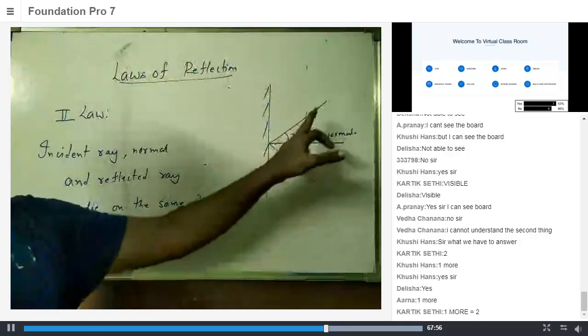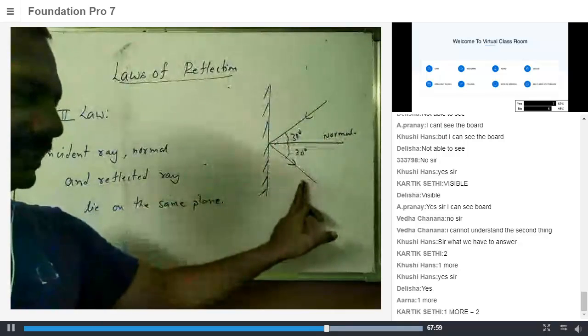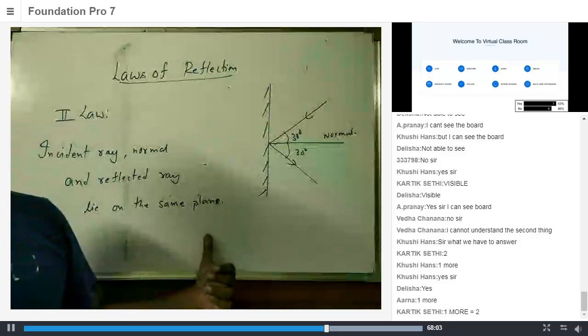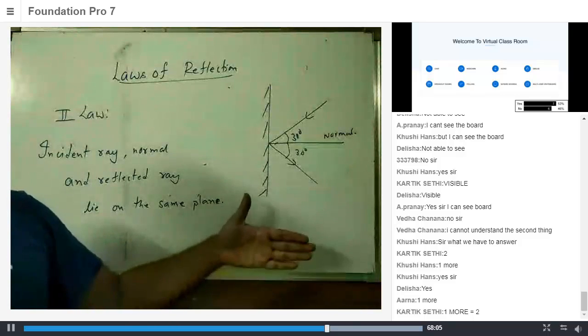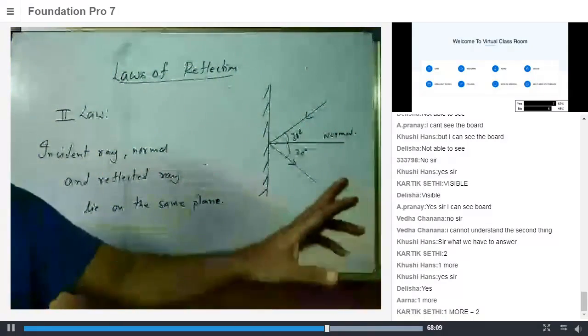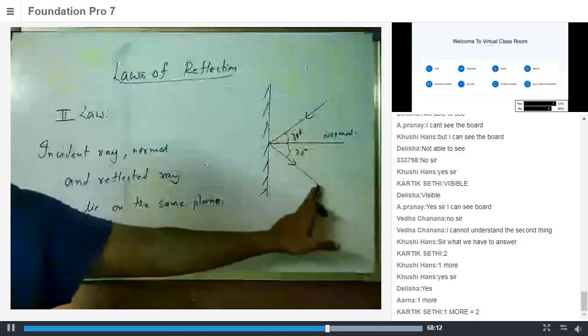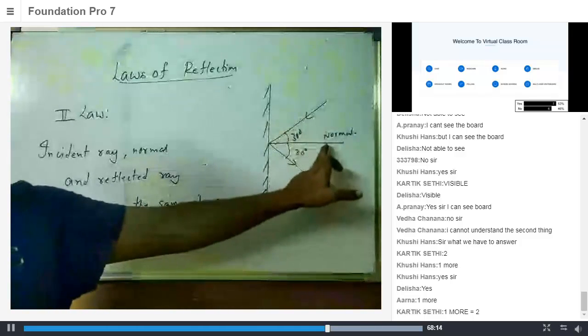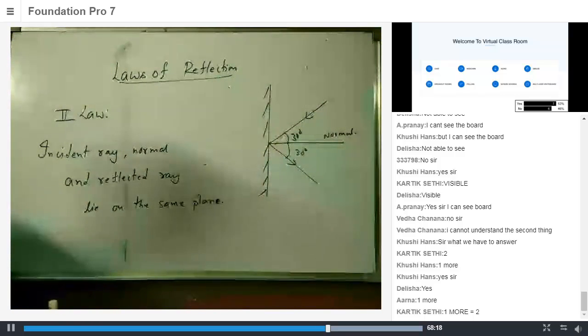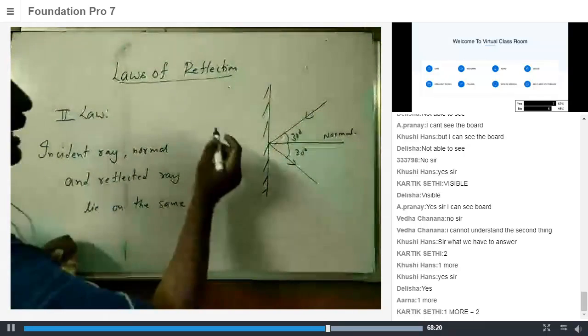is 30 degrees, if this is angle of incidence, this is angle of reflection, I don't have to specify this second law at all, right? So if the world had only length and breadth, no height, then there would be only one more line which would be making 30 degrees with this, so I don't have to specify the second law. I don't need the second law. But the world is not two-dimensional. Let me give you another situation.